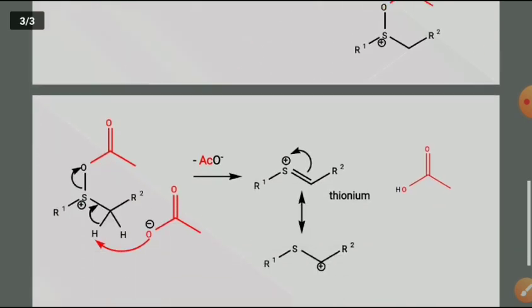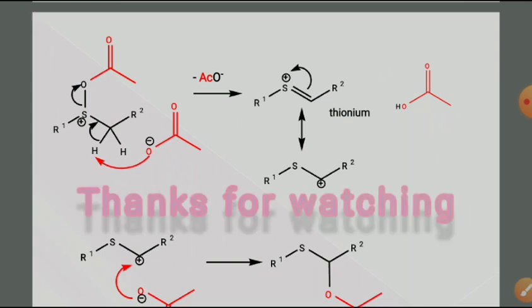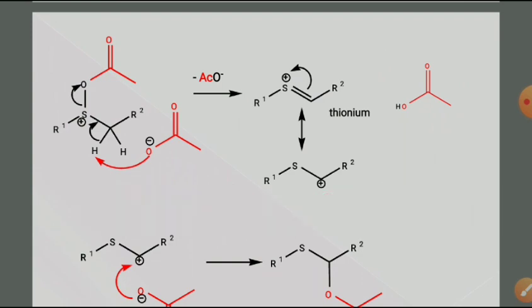After that, one of the alpha protons or alpha hydrogens is abstracted by the acetate group, by migrating the bond pair of electrons between oxygen and alpha carbon and sulfur, to form the double bond, and at the same time the departure of the acetate group takes place. Now in this step, acetic acid is given out as a side product.